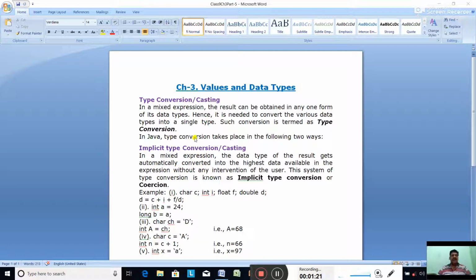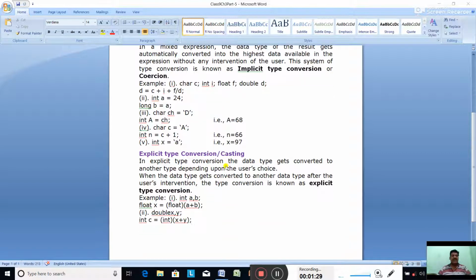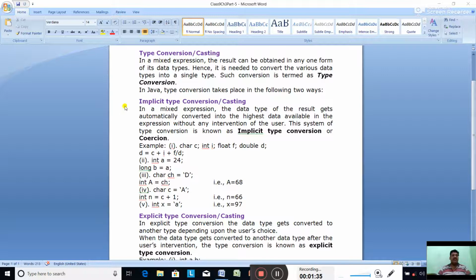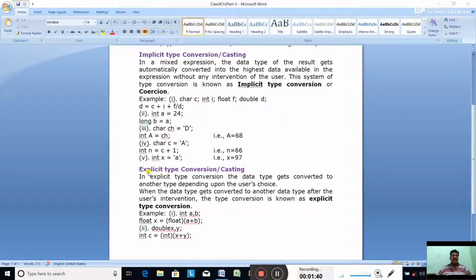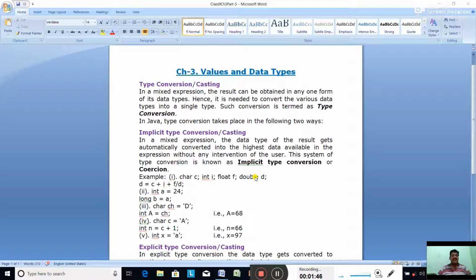In Java, type conversion takes place in the following two ways. First one is called implicit typecasting or type conversion. Second one is called explicit type conversion or typecasting. Now what happens in the implicit typecasting?